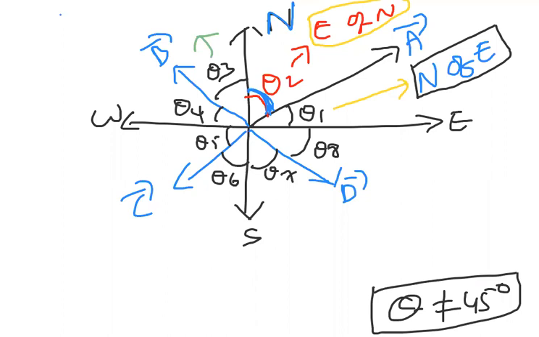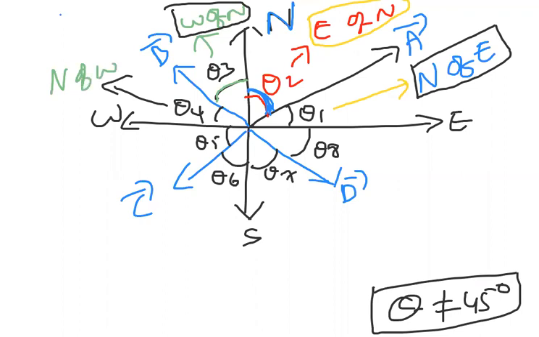Where does B bar lie? Theta 3 is made with respect to north, so it is the west side of the north direction. Now theta 4: where does it lie? North side of the west direction.